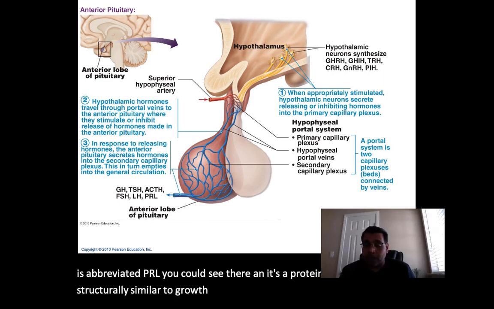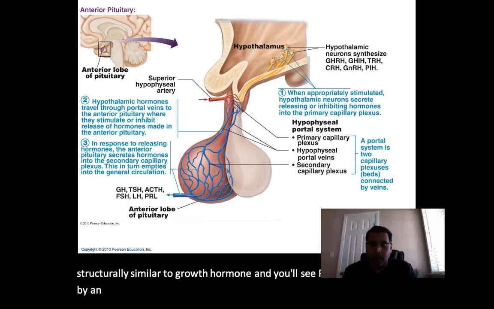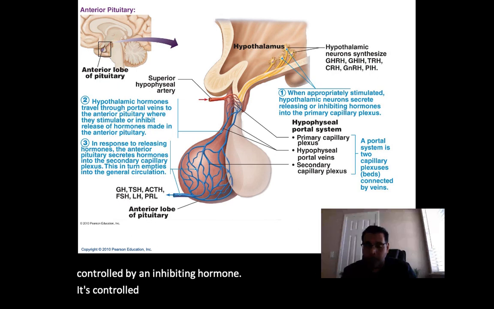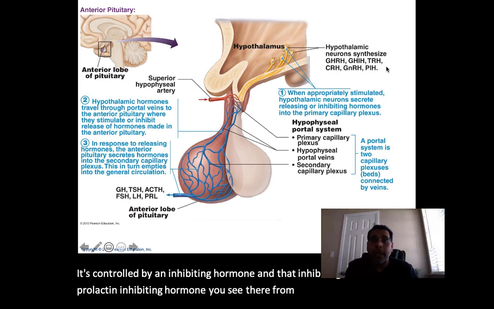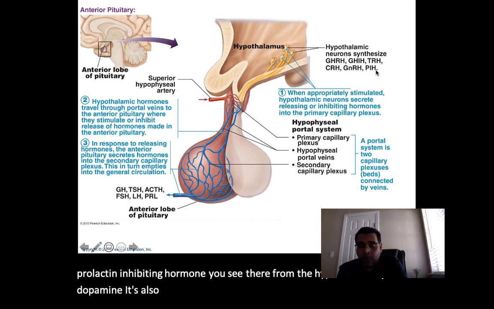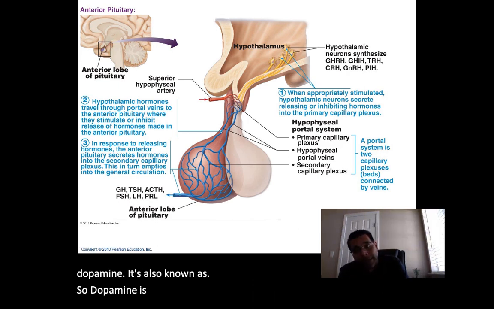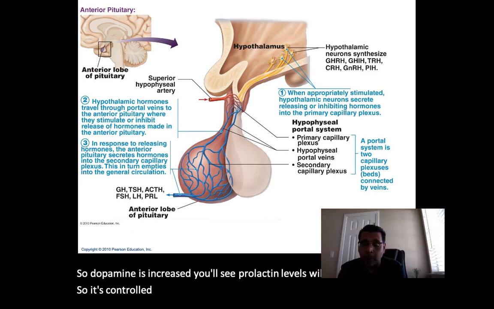And you'll see prolactin is controlled by an inhibiting hormone, and that inhibiting hormone is prolactin inhibiting hormone, PIH, from the hypothalamus, or dopamine, as it's also known. So when dopamine is increased, you'll see prolactin levels will be decreased. So it's controlled by an inhibitory hormone, dopamine.